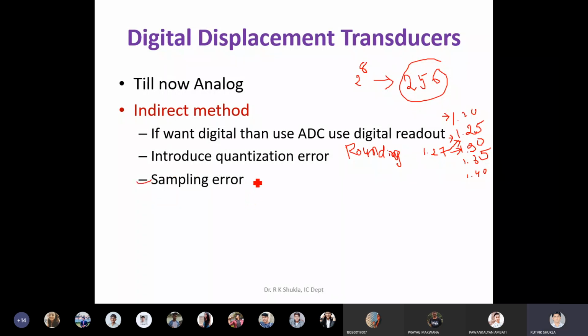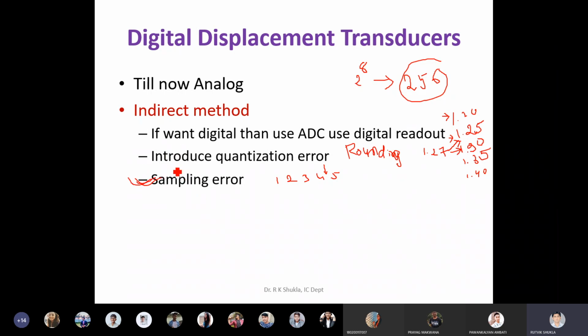The next error is called sampling error. We have also seen that it is the inability of the ADC to find an event which occurs between two successive samples. So if you are taking samples 1, 2, 3, 4, 5 like this, and something falls between 4 and 5, then that event will be missed by your ADC. That is the sampling error. If you take infinite sampling frequency, then there won't be any sampling error.